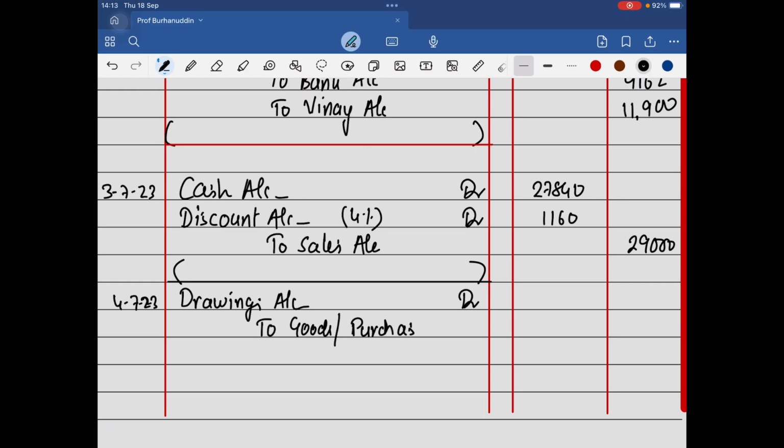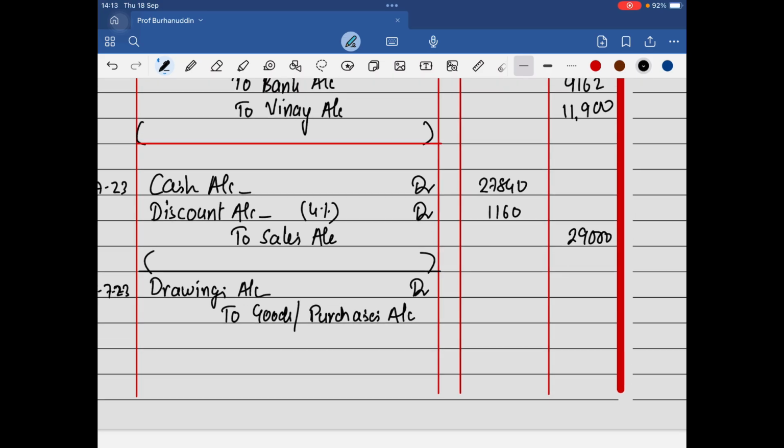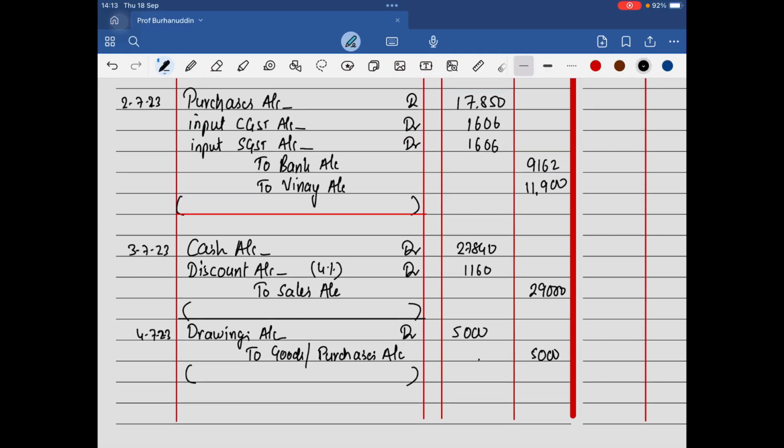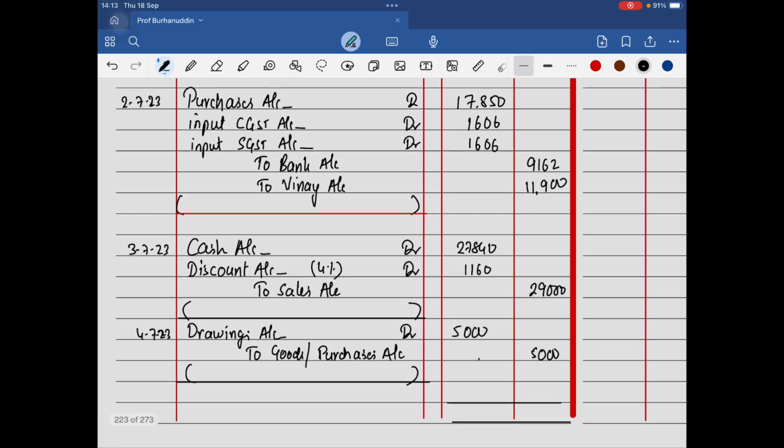The reason behind this is at the end of the day, the amount has been debited to purchase, so the goods are going out. So credit the amount from there. How much was that amount? 5,000 is the amount. Madam, I think I have written it below, no? And we'll have to take the total because the question is not done, but my page is done.